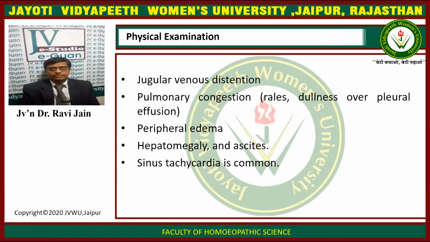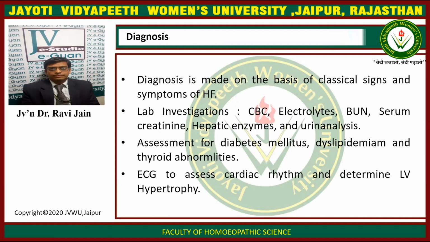is most common. So we have jugular venous distension, pulmonary congestion with rales, dullness over the pleural effusion, peripheral edema, hepatomegaly and ascites, and sinus tachycardia, that is very common. Now, how will you diagnose the case of heart failure?